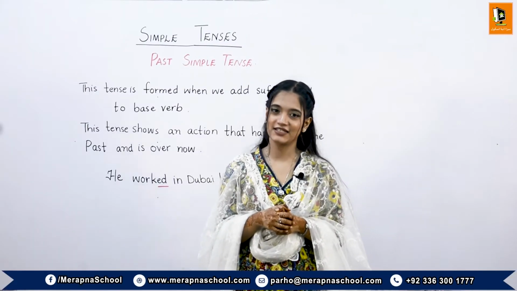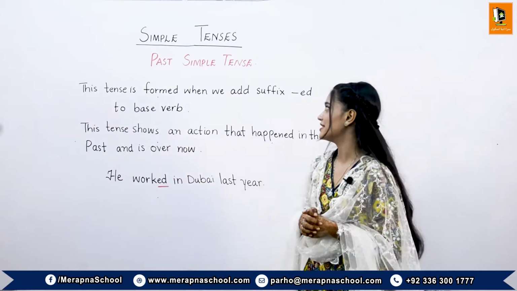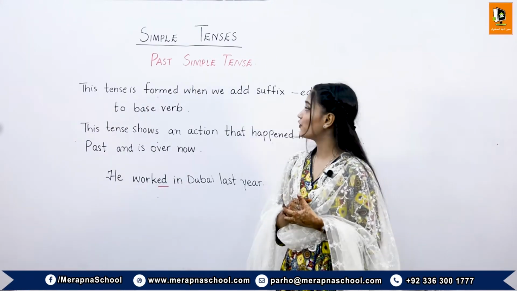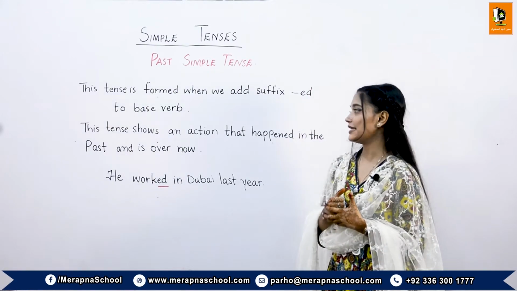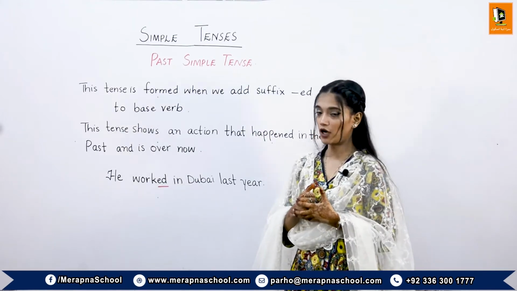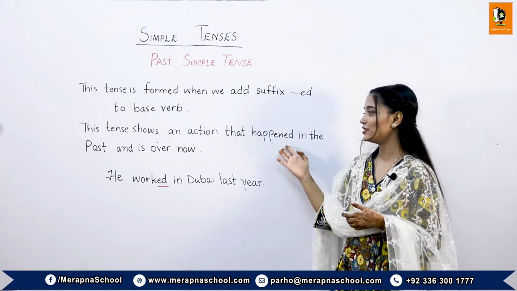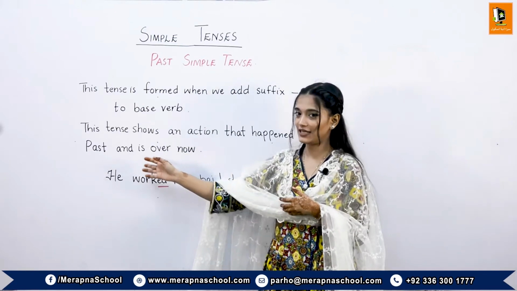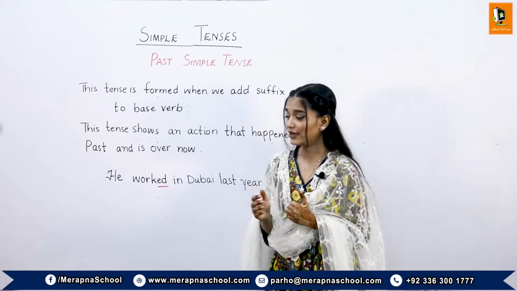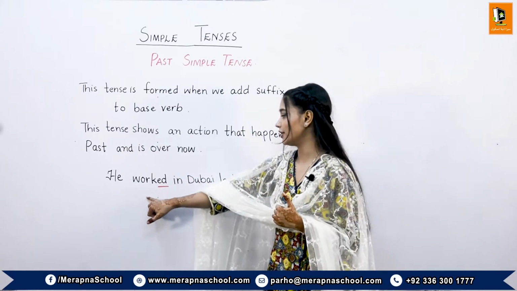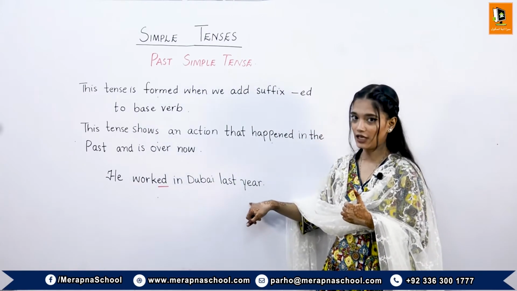Now we will look into the detail of the past simple tense. This tense is formed when we add the suffix ed to the base verb. This tense shows an action that happened in the past and is over now. For example, he worked in Dubai last year.